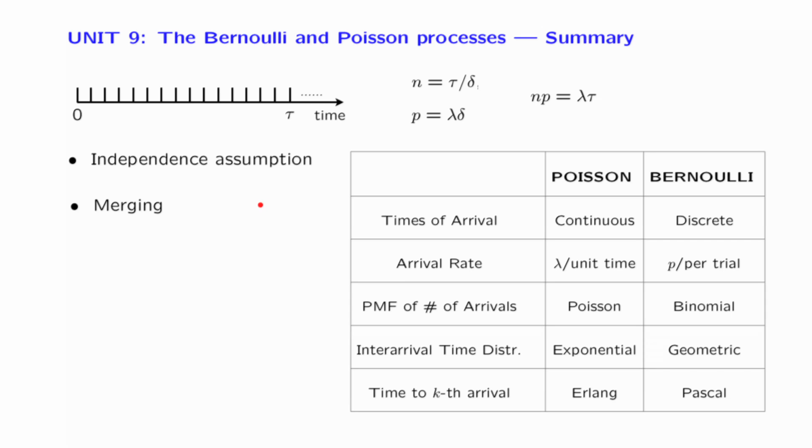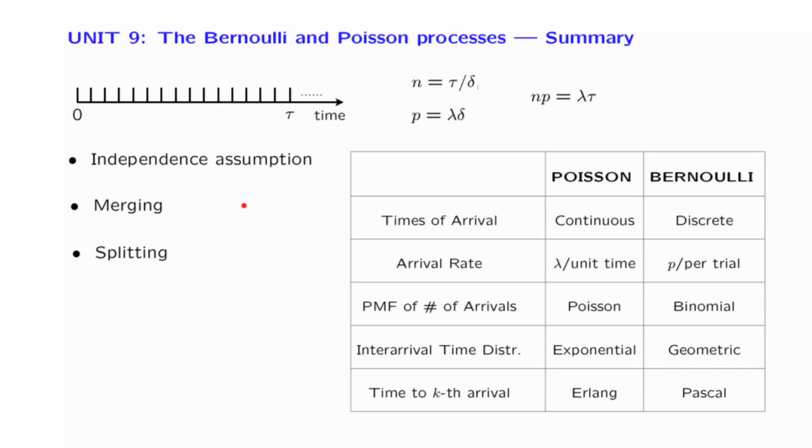For the Poisson process, we also looked at the question, given that an arrival occurred, where did it come from? And we found what the probability of that was. The probability that it comes from a particular stream is proportional to the arrival rate of that particular stream. And we also discussed that the origins of different arrivals are independent random variables.